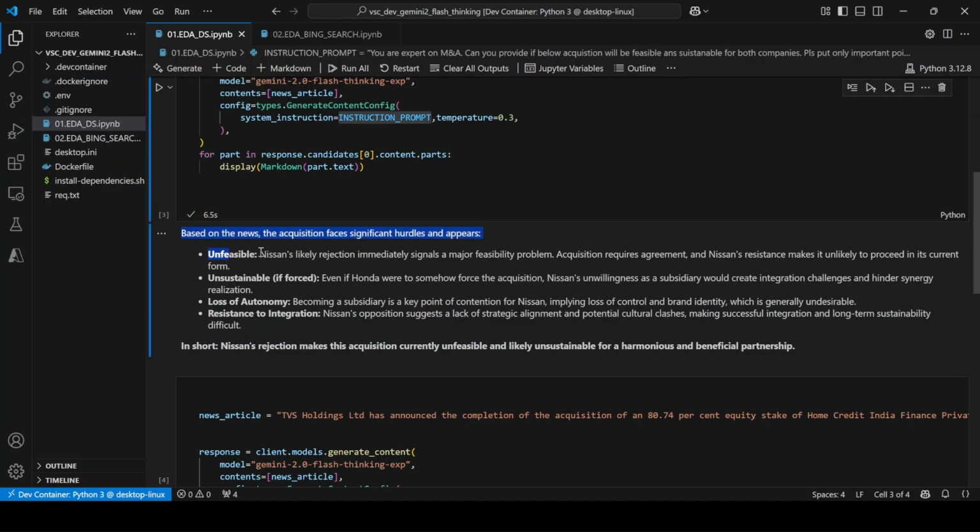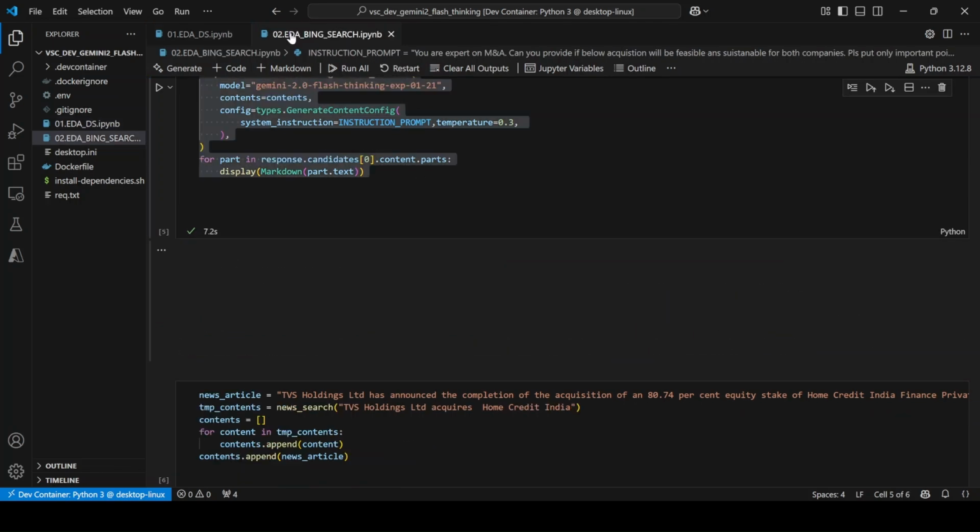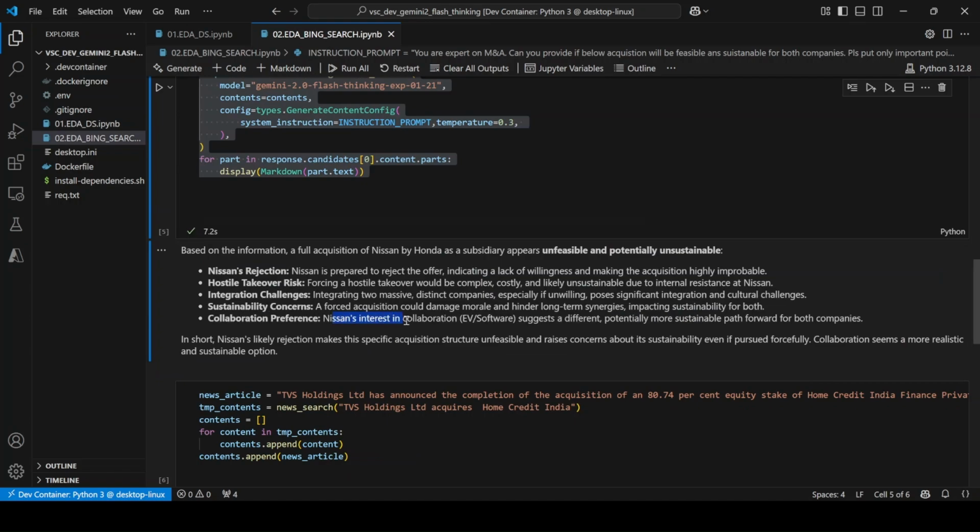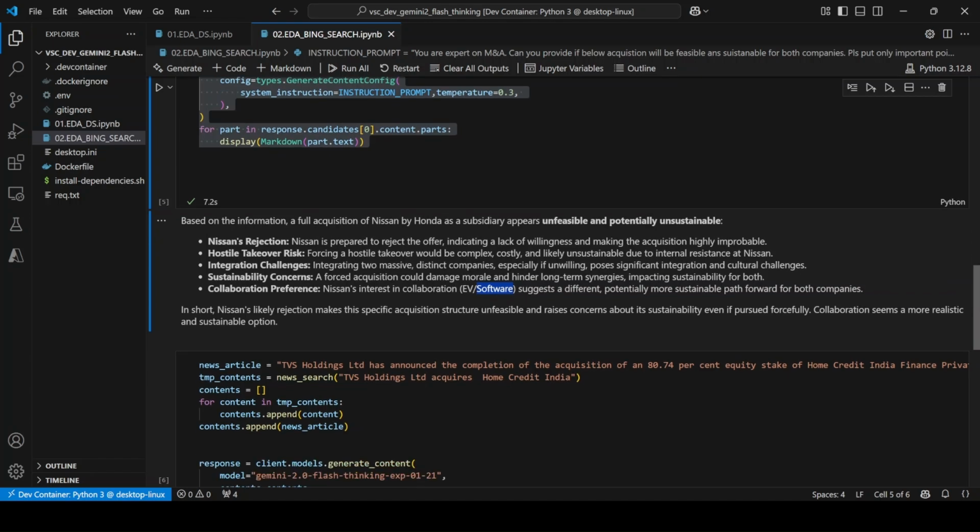The raw answer is a little bit more theoretical, but if you see this answer, it mentions some of the things pretty deeply. For example, it talks about EV software and so on. Again, I don't know whether it has done a pretty good job, but I would say the Bing part is a little better. That's at least what I see.